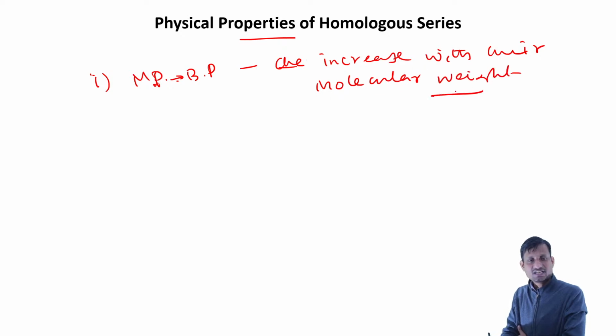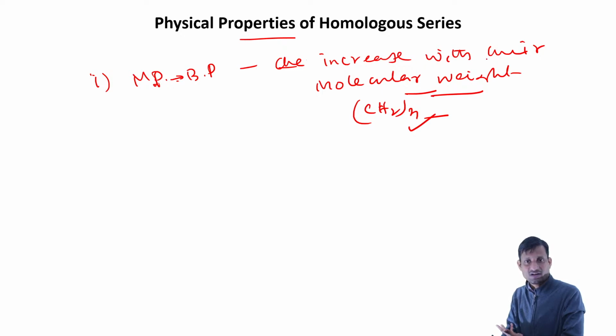As we increase the n value, the number of CH2 units, the molecular weight increases, and the melting point and boiling point increase. That is the most important physical property of the homologous series.